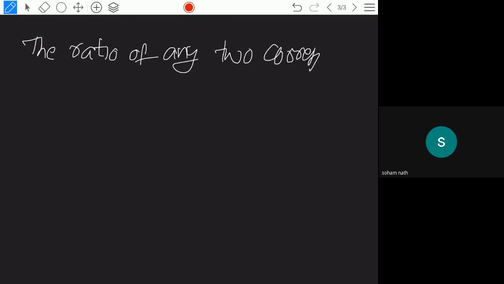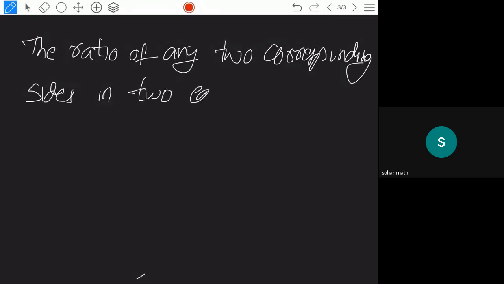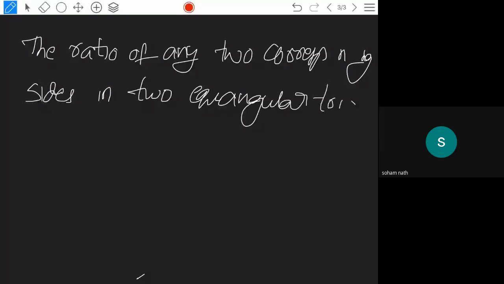The ratio of any two corresponding sides in two equiangular triangles is the same. This is also another statement.